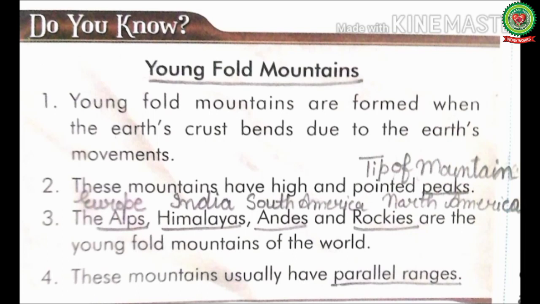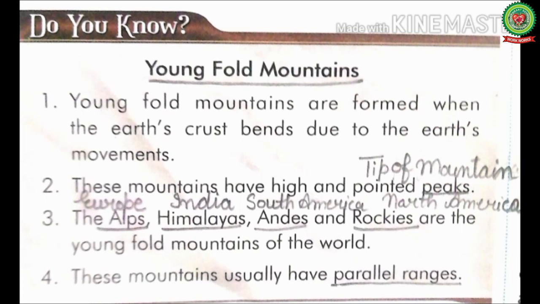These mountains have high and pointed peaks. Here peaks means tip of mountains. Number 3. The Alps, Himalayas, Andes and Rockies are the Young Fold Mountains of the world. Students, the Alps lie in Europe, Himalayas in India, Andes in South America and Rockies in North America.